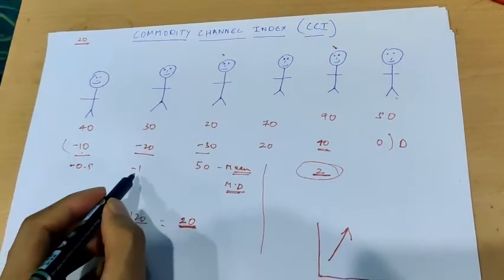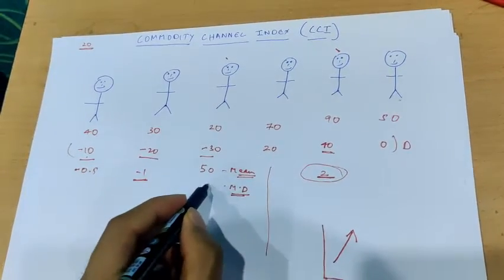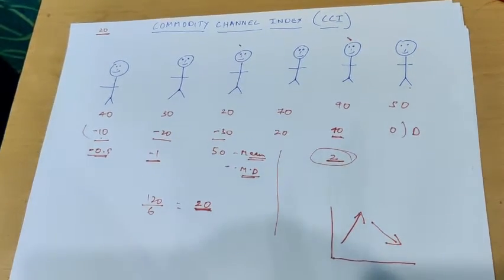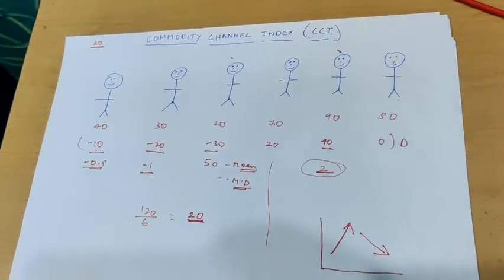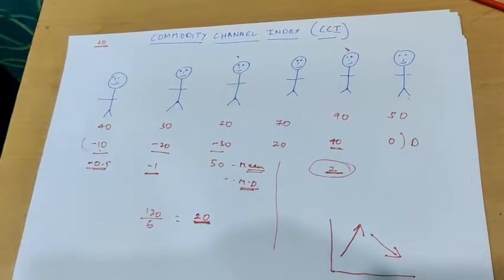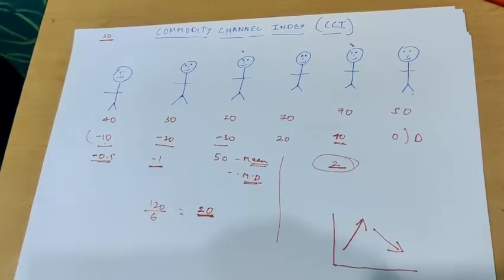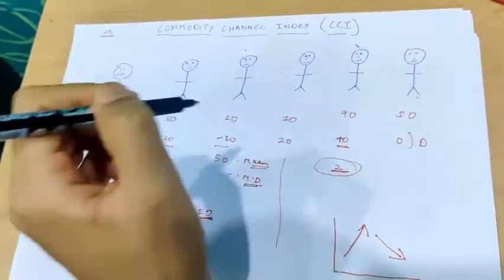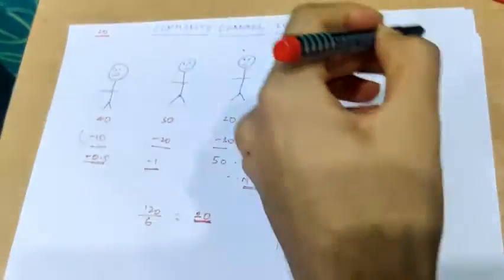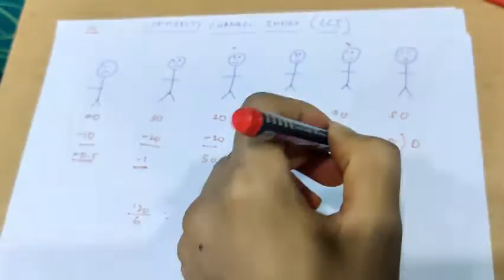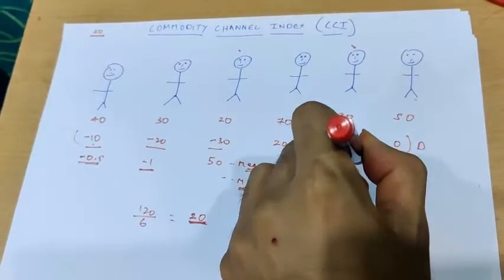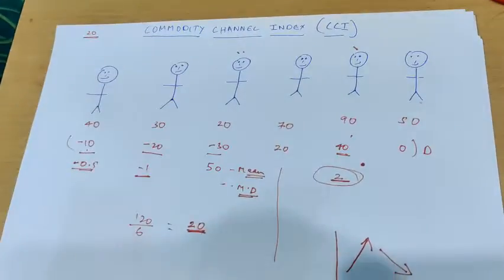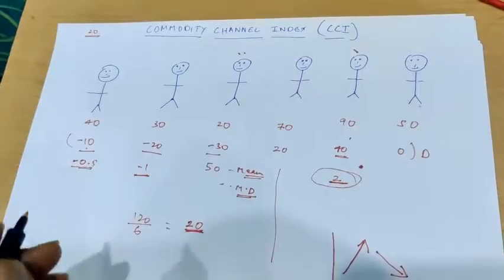If the outcome is a negative number, it shows that the trend is weak. So a trader or an investor uses CCI to find out whether the trend really has strength or not, just as in the example, this person compared to the group has strength larger than the others, and this person has strength less than the others in the group.